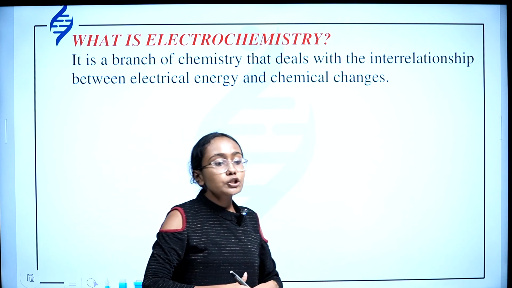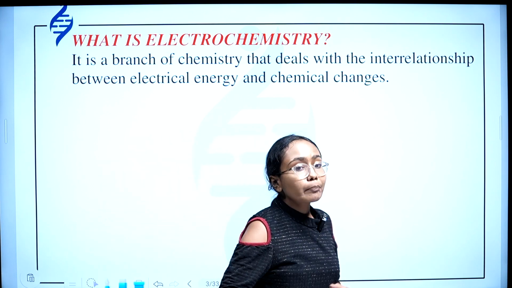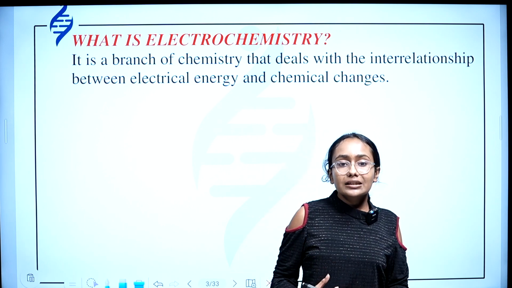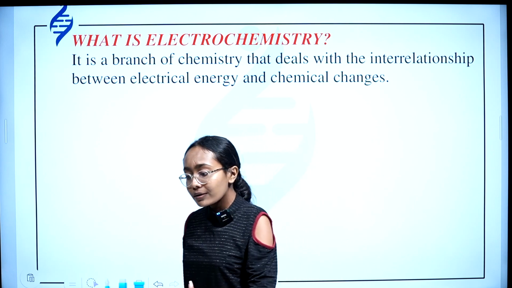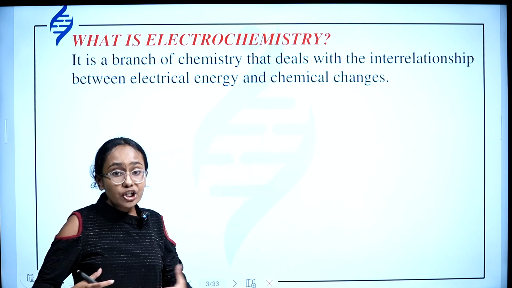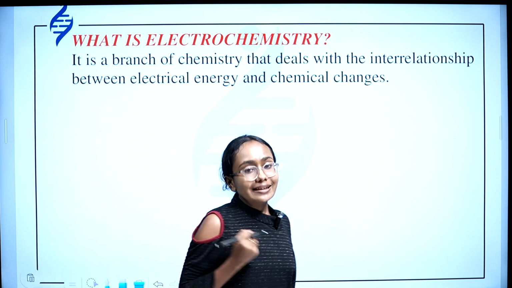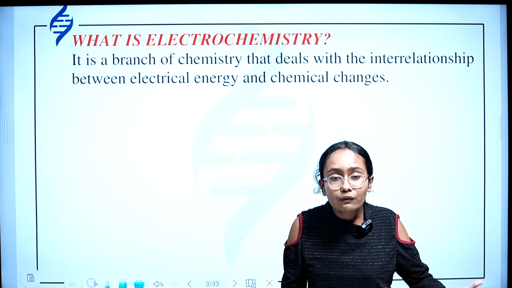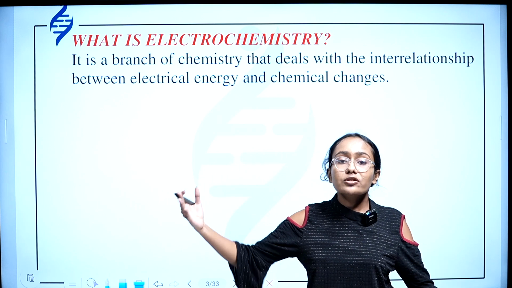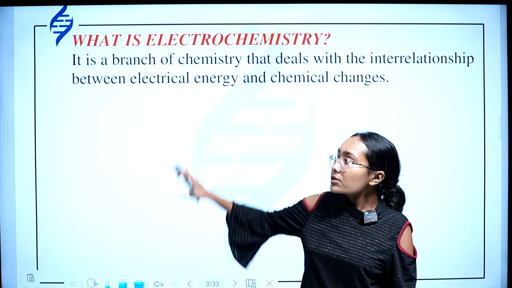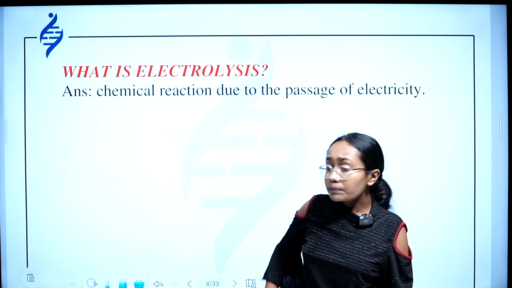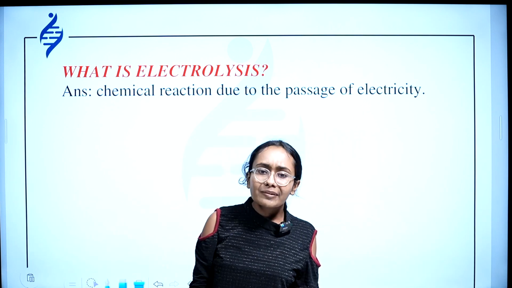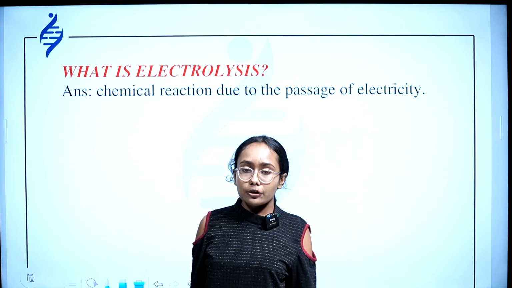We are studying the changes that happen in a chemical setup which will initiate electricity, or a chemical change that is undertaken using electricity. All of this is studied in this chapter, the branch of chemistry which is electrochemistry. So you know what electrochemistry is, right? It's a branch of chemistry dealing with the relationship between electricity and chemical changes, or electrical energy and chemical energy.